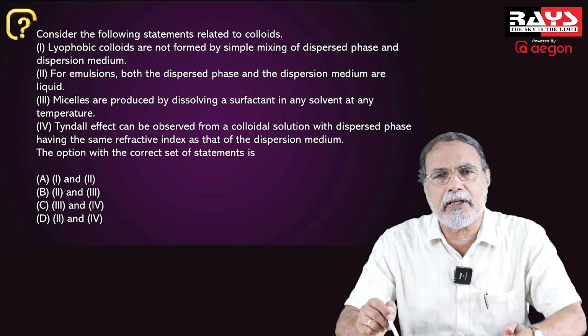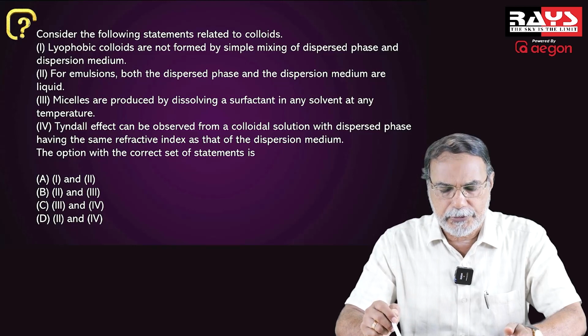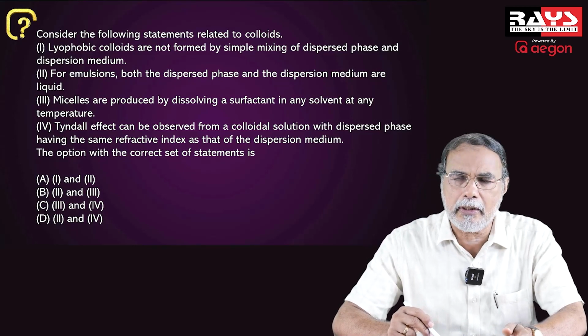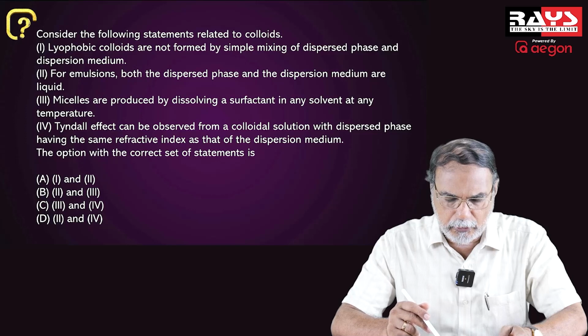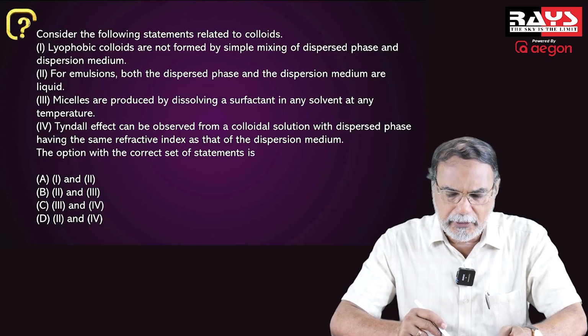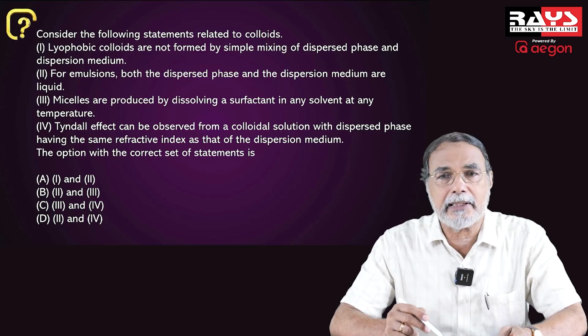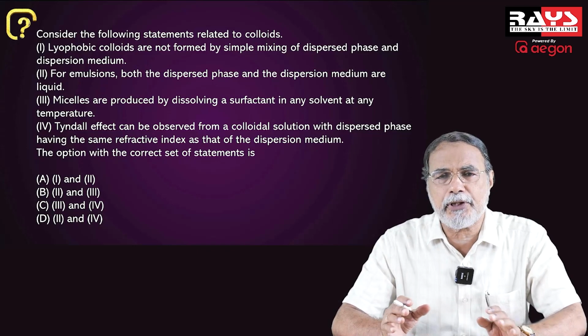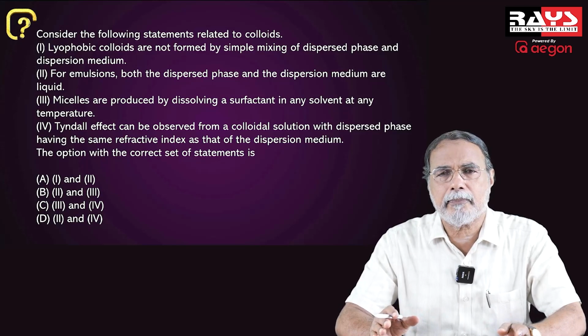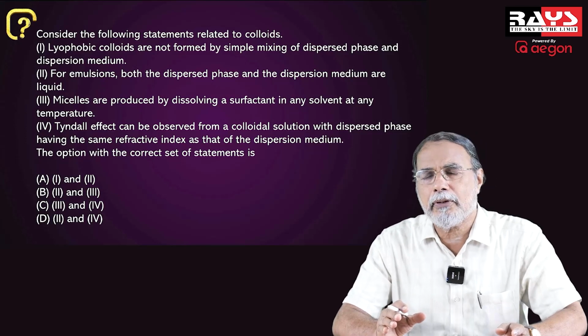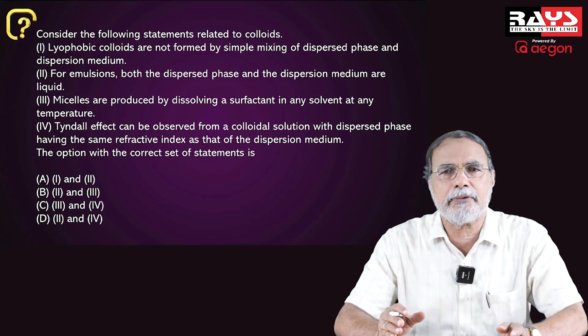There must be a good difference between the refractive indices of the dispersed phase and the dispersion medium. So statement 4 is also wrong. So statements 1 and 2 are correct, whereas statements 3 and 4 are wrong. So 1 and 2 correct means the correct option for this question is A. Of course, the question is pretty simple, dealing with the fundamentals of colloidal chemistry, nothing difficult, very simple, basic understanding of the essentials of colloidal chemistry. So that is the requirement for answering this question.